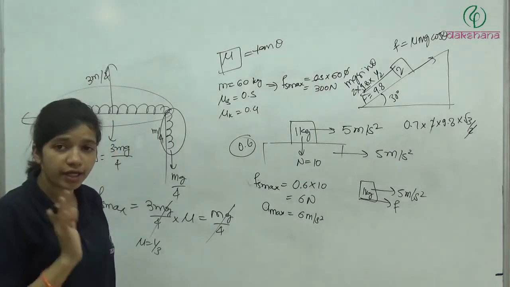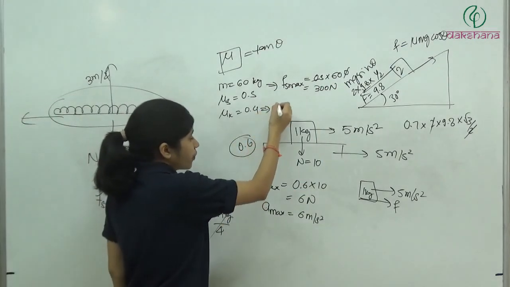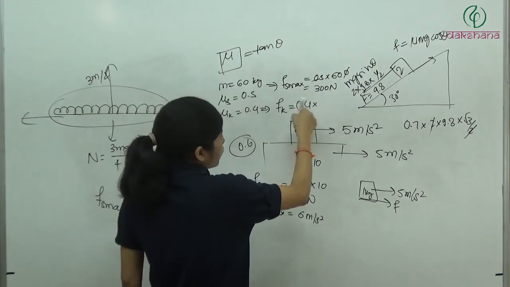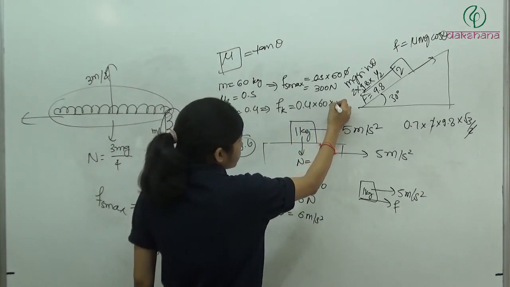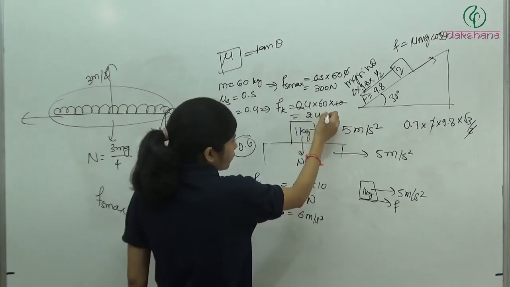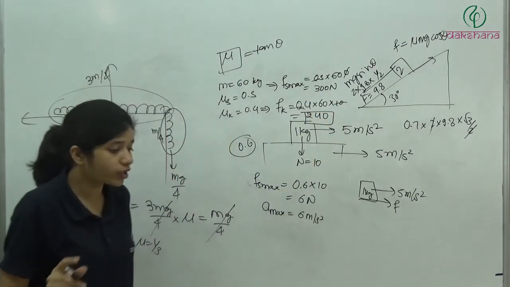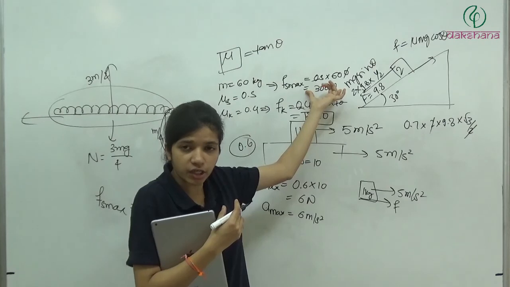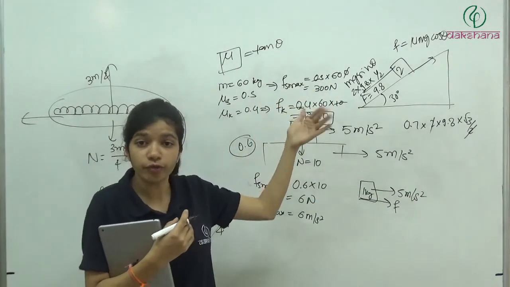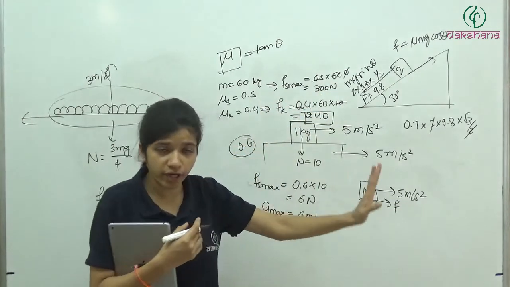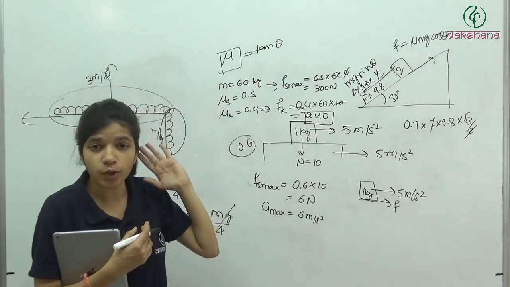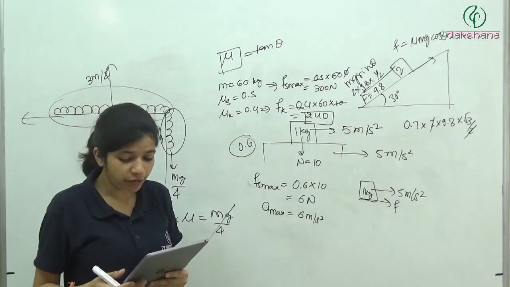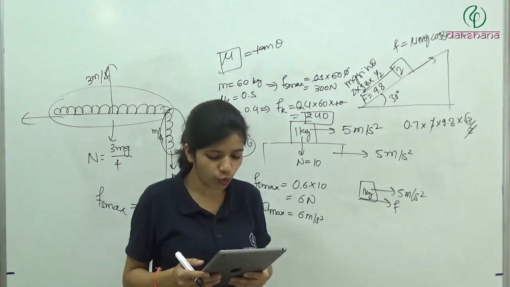But as the block started moving, the friction has decreased, and now Fk is acting. Fk will be mu k into m into g, so now it is 240. Okay? So now what is happening? On that block we are continuing to apply this much force in the forward direction, the same force which we applied earlier before the motion. So now we are applying 300 Newton in the forward direction, and 240 Newton is acting in the backward direction because of the friction. So how much extra force do we have? 60 Newton. So the acceleration of the block will be 1 meter per second squared. The answer will be the fourth option.